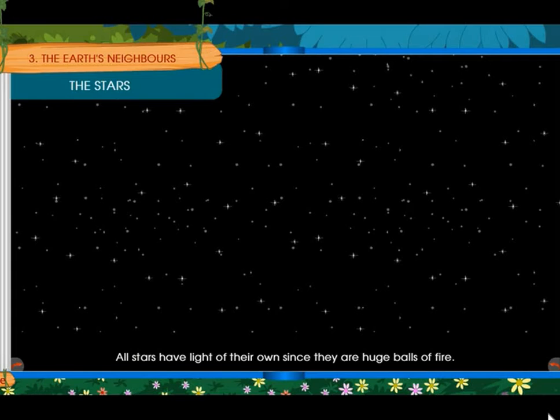See, children, stars are huge balls of burning gases, most of which are made of hydrogen. As the hydrogen gas in a star is squeezed due to gravity, it produces a huge amount of energy.